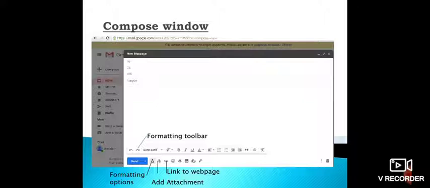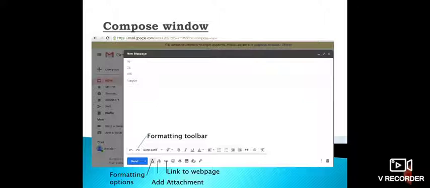Next, the format option. The formatting toolbar appears on the click of this button. Then add attachment. Now you have already used this option. With attachments, you can add sounds, videos, PDF files, documents, presentations. So all kinds of files you can attach and send along with the email. But it has certain limitations. You can't send a movie.